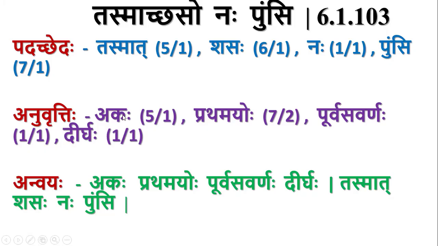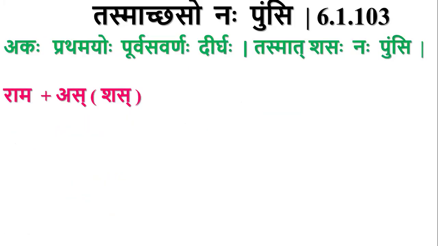These come as Anuvritti. So the Anvaya is Akaha Pratamayoho Purva Savarnaha Dirgha, Tasmat Shasaha Naha Pumsi. If there is the application of the previous sutra, Pratamayo Purva Savarnaha, then after that, Shasaha Naha Pumsi. Pumsi means in case of Pullinga, Shasaha Naha. The Shas Pratyaya will get Nakara Adesha. We shall see what it is.